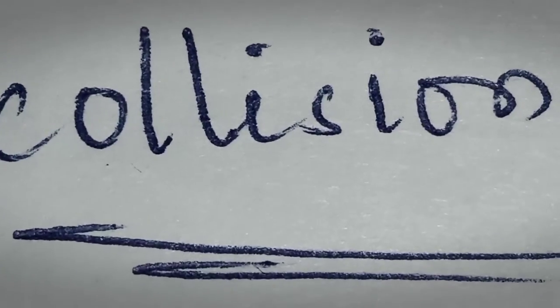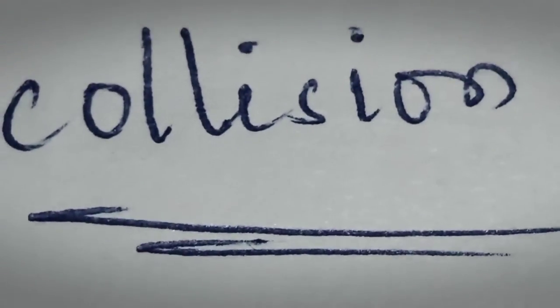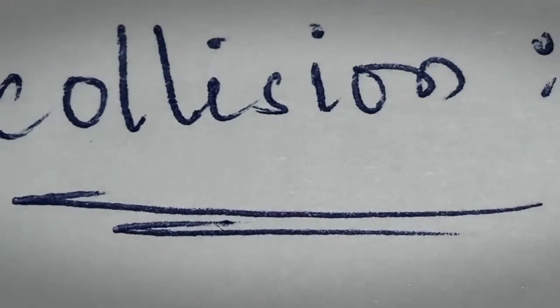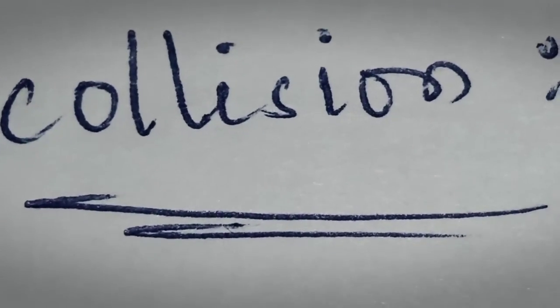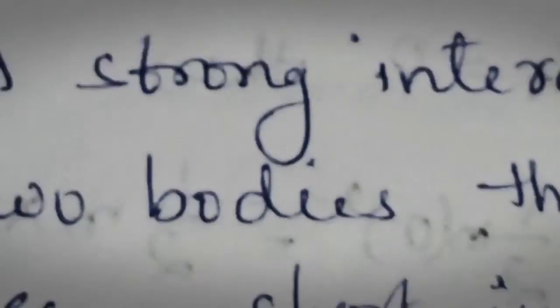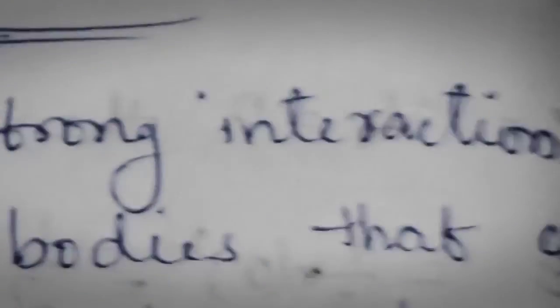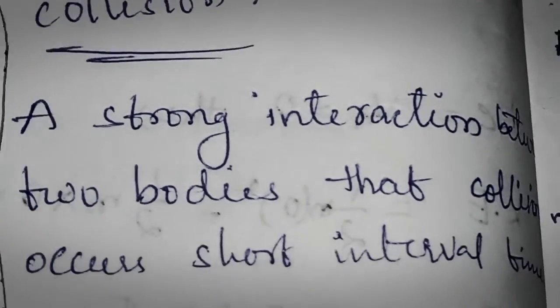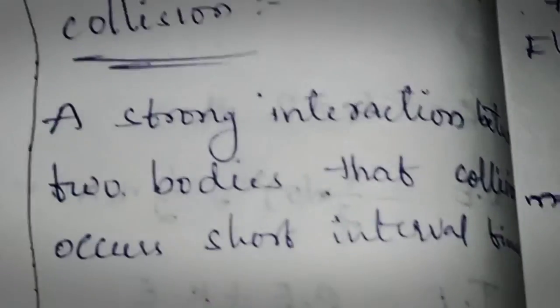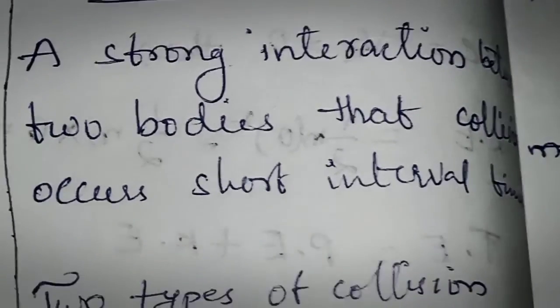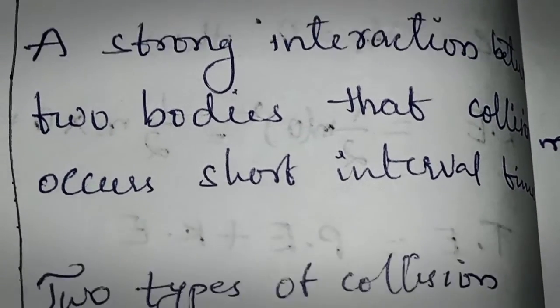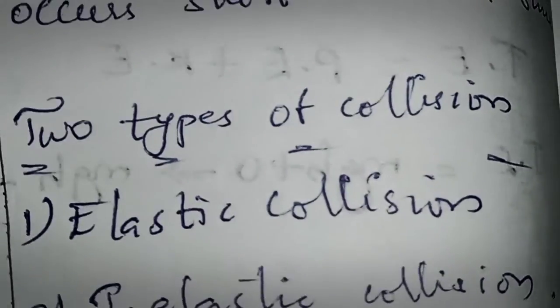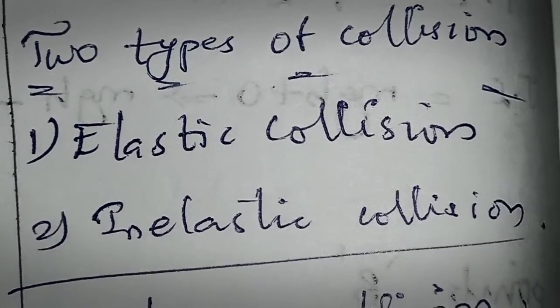Today our topic is collision and what the types of collision are, and we will solve problems in this video. First, what is collision? Collision is a strong interaction between two bodies within a short interval. In collision there are two types: elastic collision and inelastic collision.